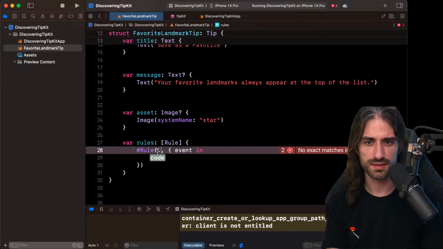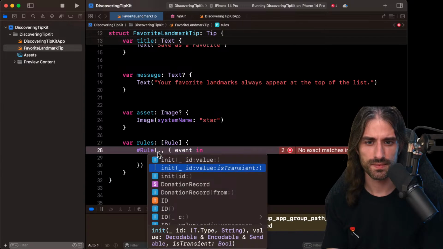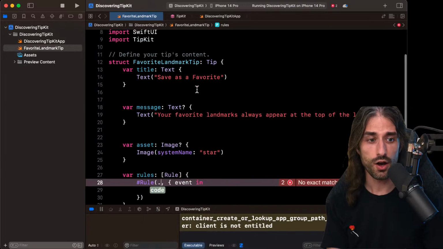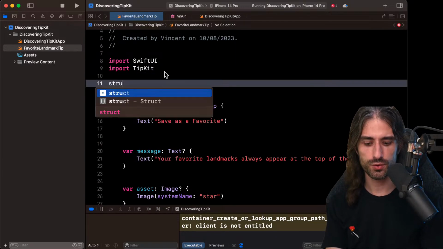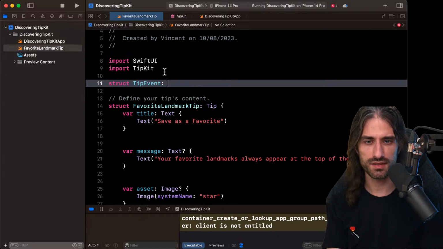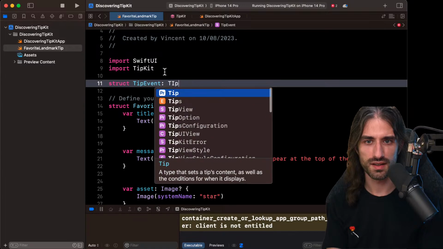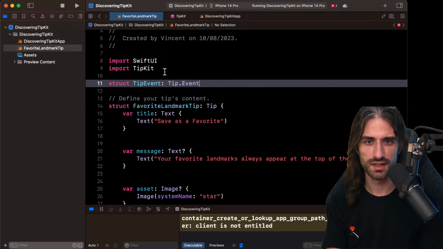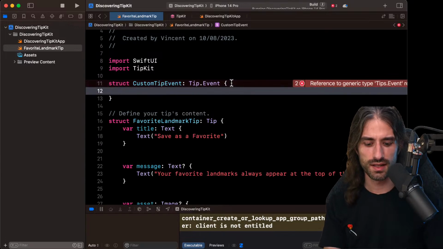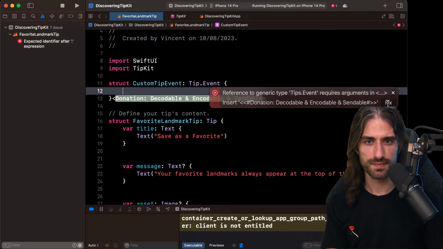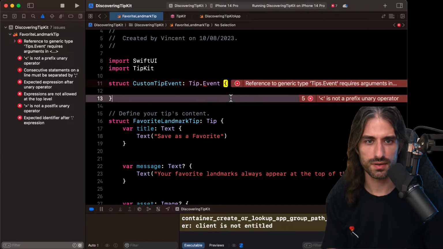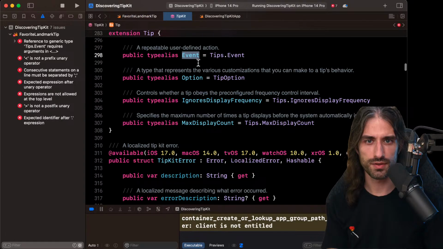Let's see how it looks. I guess maybe it's events that you create yourself and then you also send. Oh, we could do that with the button. So let's see. If I want to create my tip event, I'm just gonna call it custom tip event so it's clear that it's part of my project. So let's see, what do I need to implement? And also, do we need to implement other things?